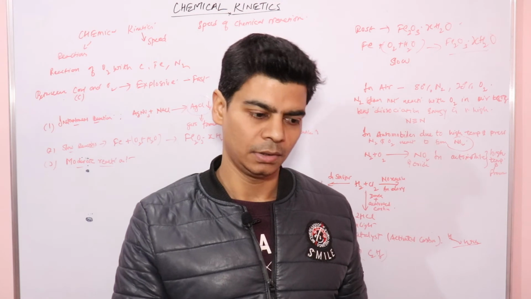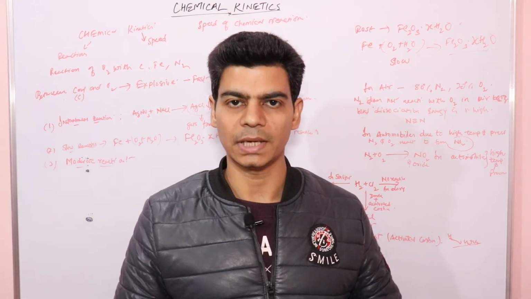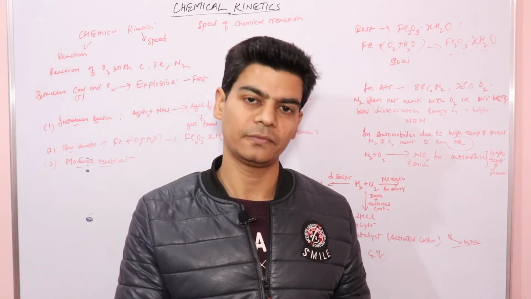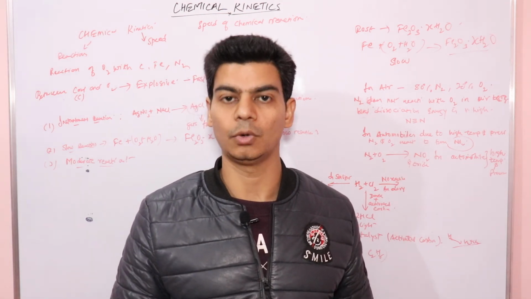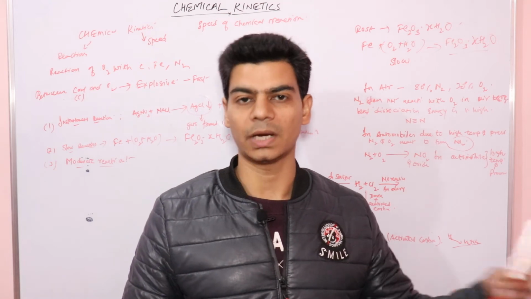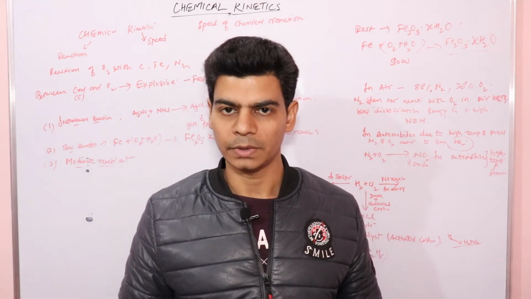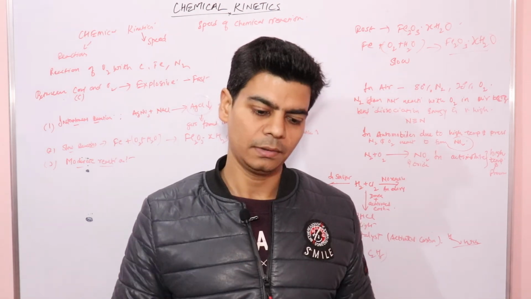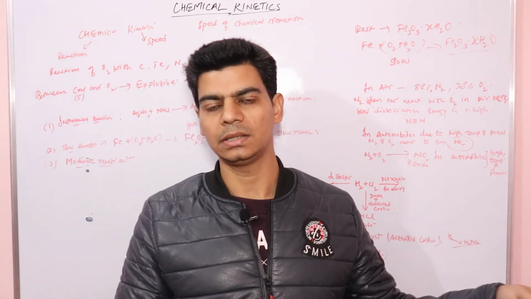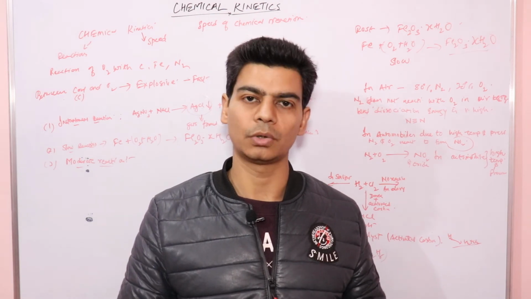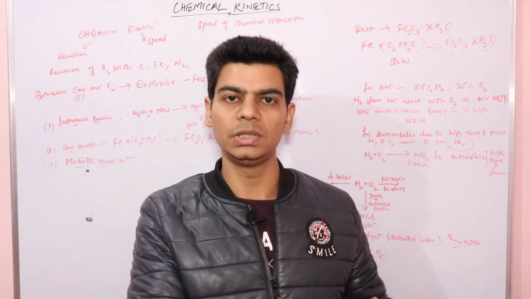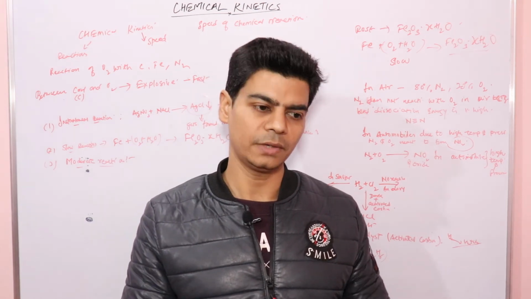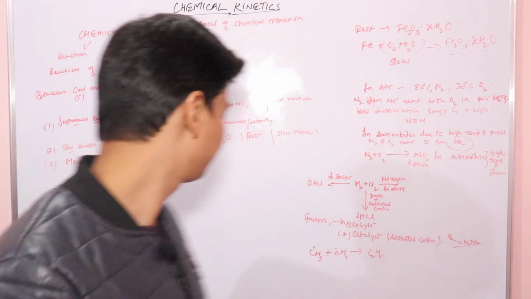Since they are moderate, you can easily work on them in a specific time and find their speed. They are not very fast, not very slow. Their speed is in between these two categories, and since they take place at moderate speed in the lab, you can find the speed of these reactions.